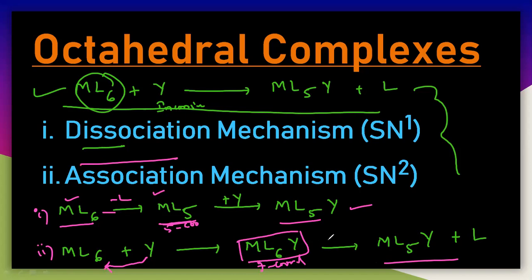Finally, by the dissociation of the leaving group, you get the final substituted product. This is the SN2 reaction. We will understand SN1 and SN2 in detail by taking different examples. First you have to understand that dissociation means first dissociation takes place, and association means first association takes place.